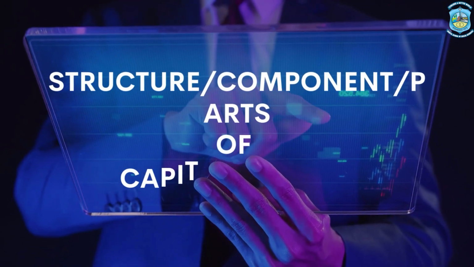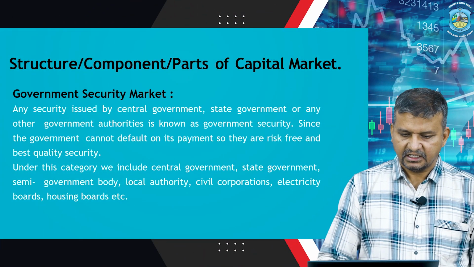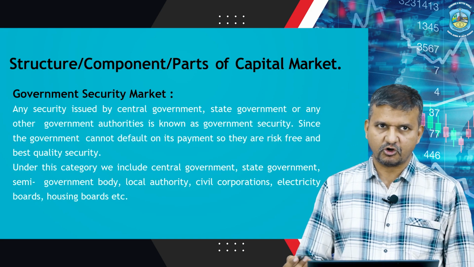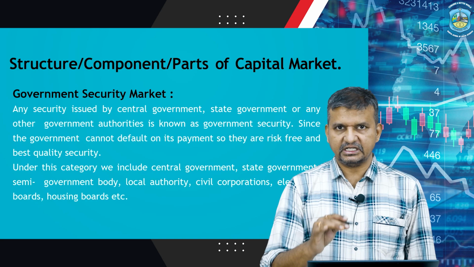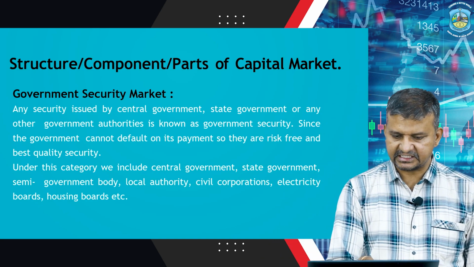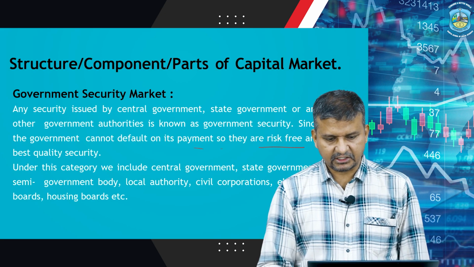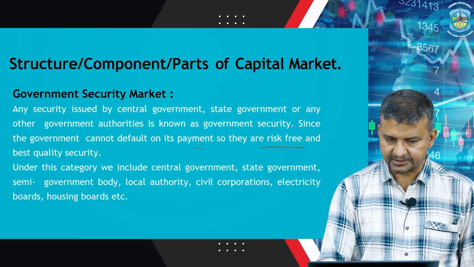Now let's talk about components or parts of capital market. We are talking about the government security market first. Now how do we define government security market? Any security issued by central government, state government or any local authority is known as a government security. As government cannot default on its payment, they are risk free securities. Under this category we include central government, state government, local authority and electricity housing board securities.